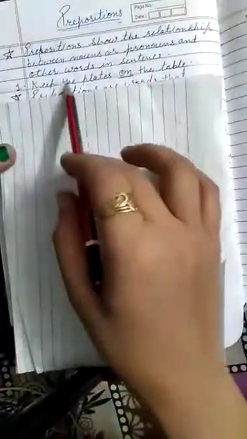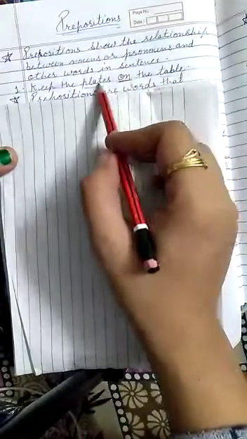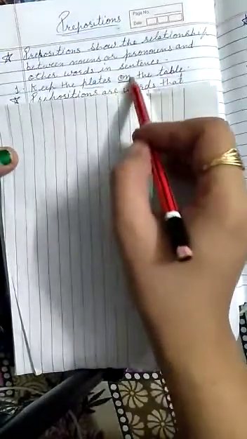Prepositions show the relationship between nouns or pronouns and other words in a sentence. For example, keep the plates on the table. Now, plates is a noun and table is also a noun. On is showing the relation and means where to keep the plates. On is showing the relation between the plates and the table.